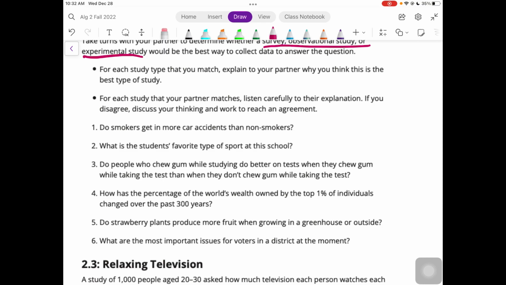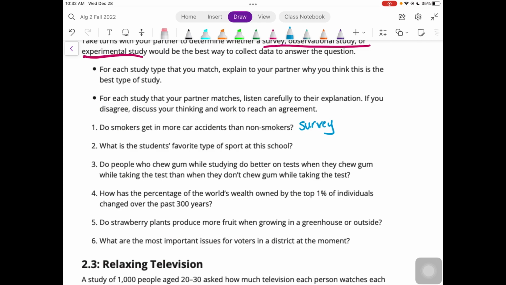So number 1, do smokers get in more car accidents than non-smokers? The easiest way to do this one would probably be a survey. You could just ask people, do they smoke or do they not? And how many car accidents have they gotten in the past 10 years or whatever.